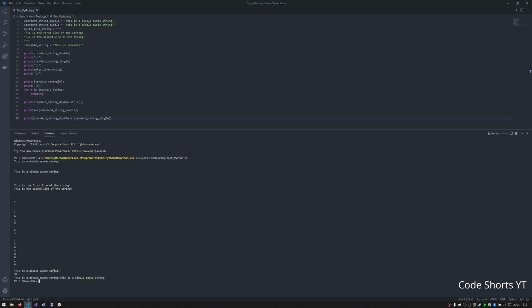Then we print a double quote string again, which is stripped. However, there were no spaces on the end. And then you can see the length of the standard string double here. And then this is the concatenation of 2 strings, and as you can see, they are simply 2 put together.